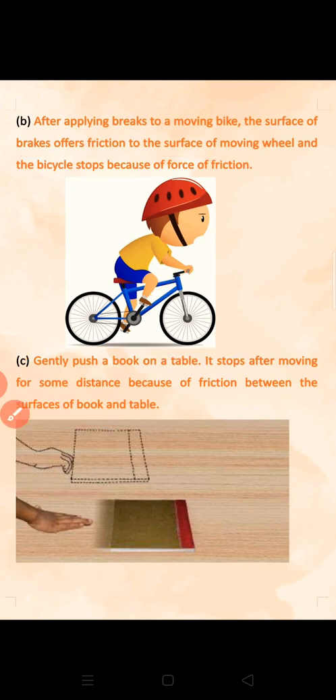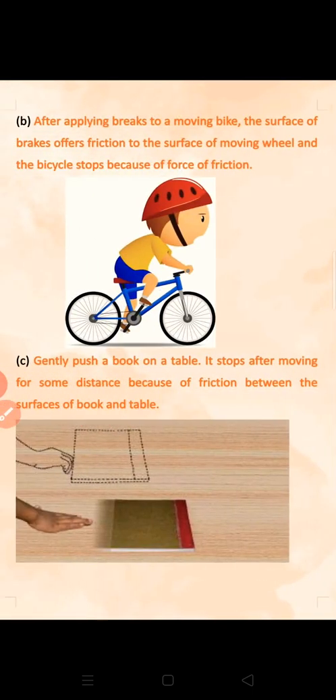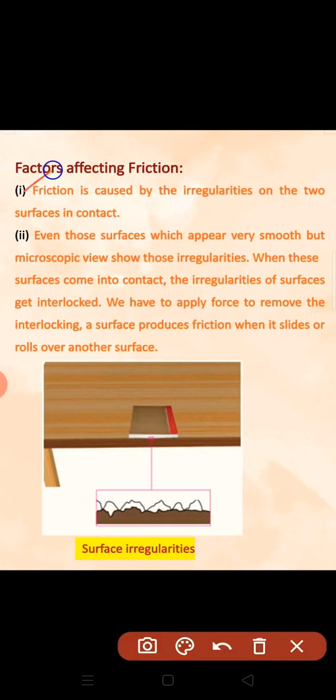Now, what are the factors which affect friction? There are some factors by which friction will work faster or slower. It means friction will increase or friction will decrease. See, what are the factors? Friction is caused by the irregularities of the two surfaces in contact. First thing, it is caused by the irregularities.